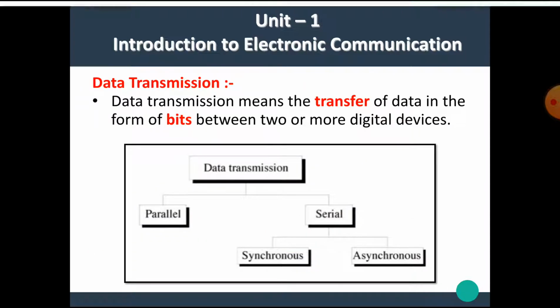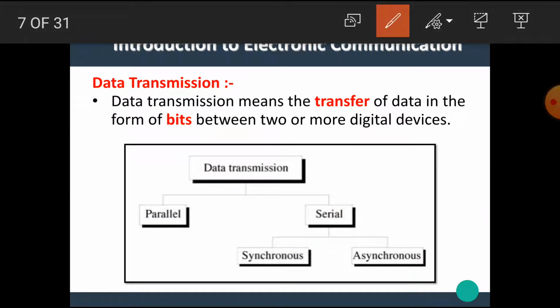Now let's see today's topic, data transmission. Data transmission means the transfer of data in the form of bits between two or more digital devices. The transfer of data from one device to another device is called data transmission.